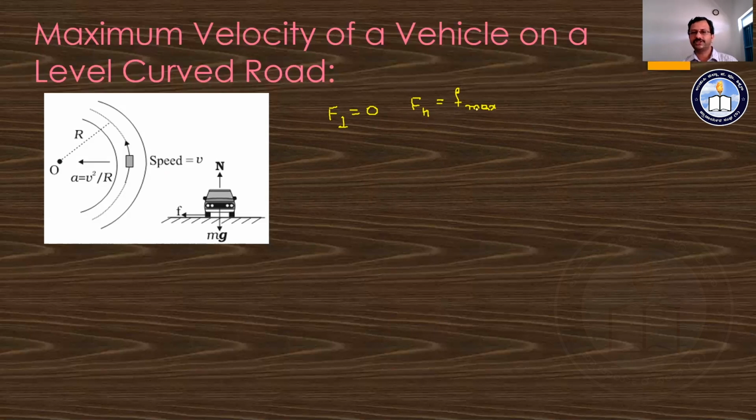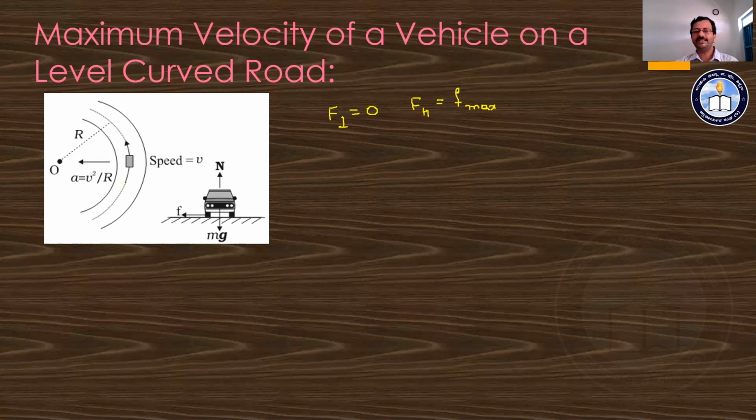And this frictional force is going to provide the required centripetal force for the movement of the vehicle over the circular path.